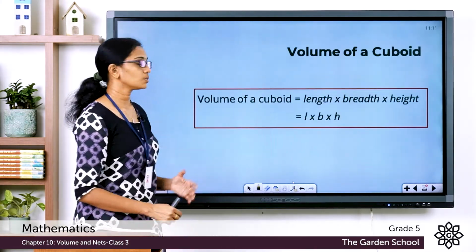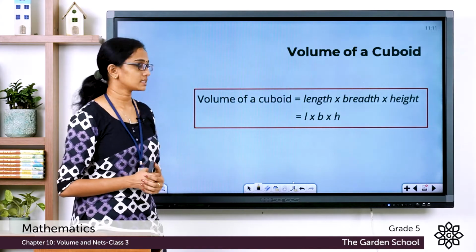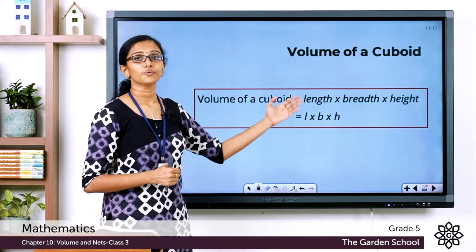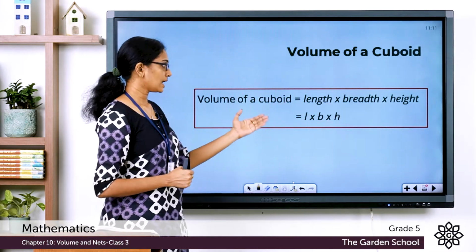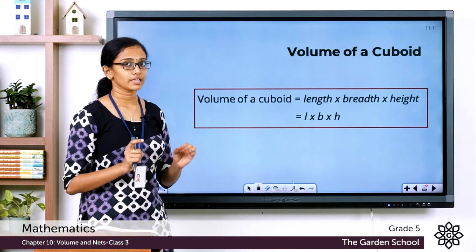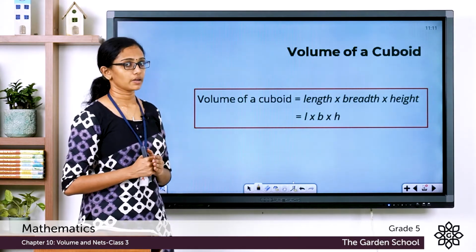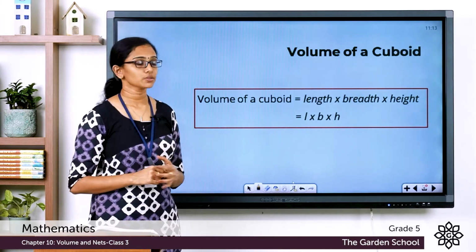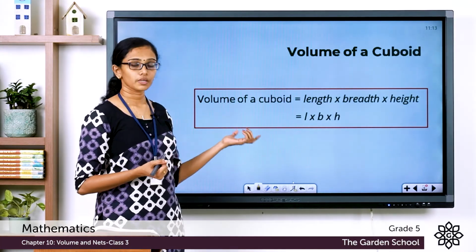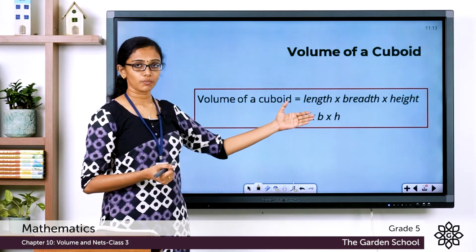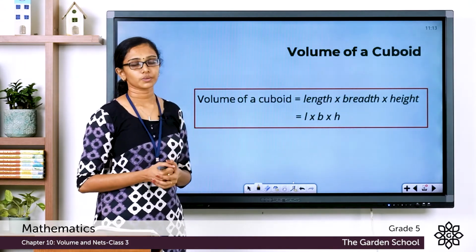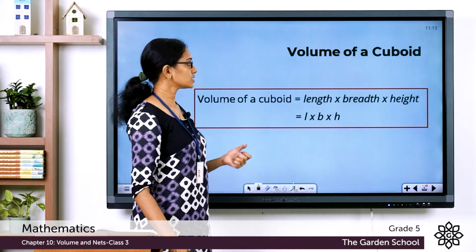Now in general, with this example, we can say the volume of a cuboid is equal to length into breadth into height, or L into B into H. You have to make a note of this formula in your notebook and make sure you're aware of this formula. So whenever you are solving a question to find out the volume of a cuboid, you have to write this formula there so that you can easily substitute the measurements and find out the volume. Now we'll see some examples.